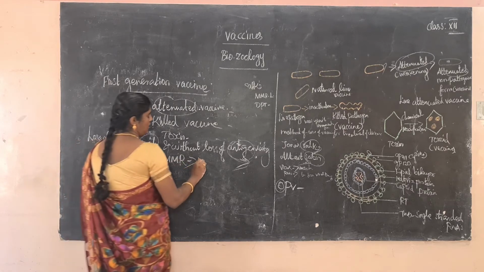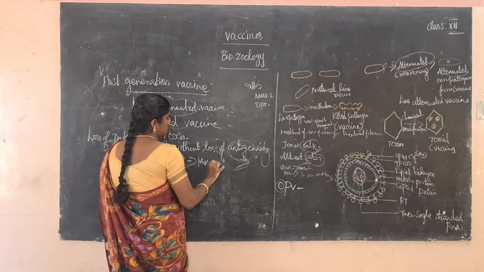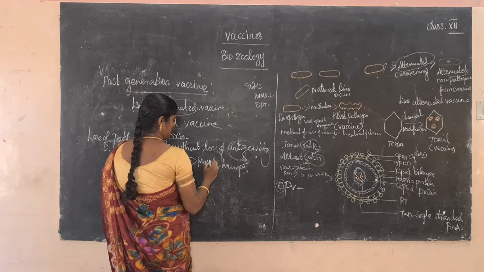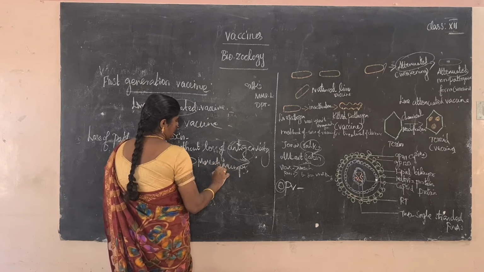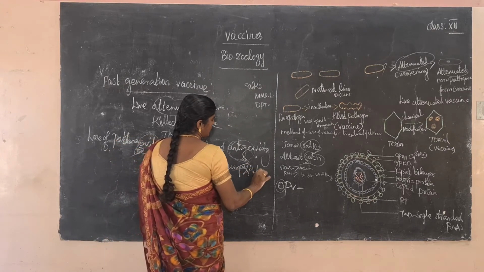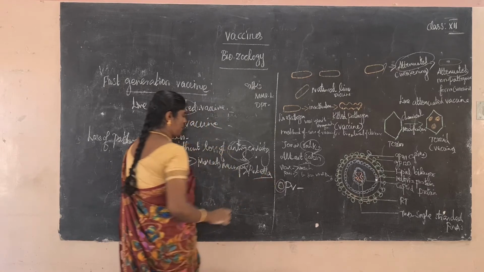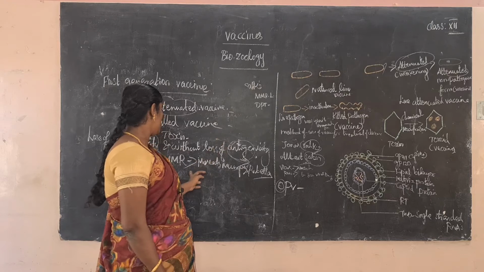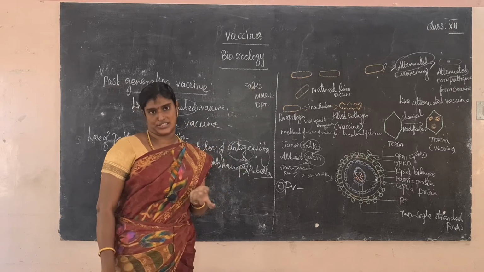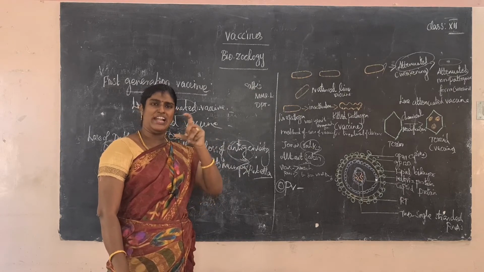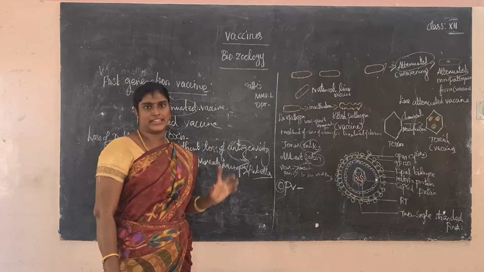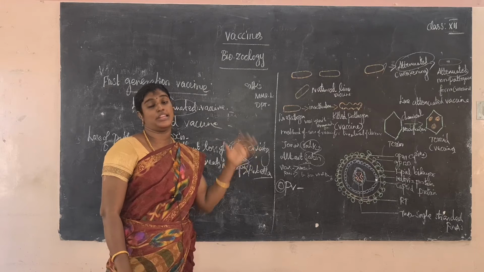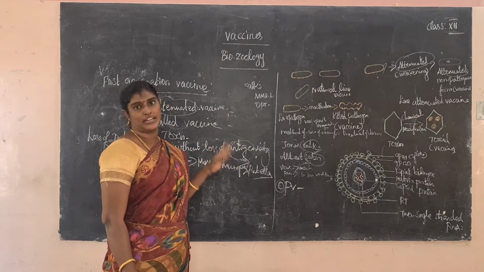In Tamil it is called the triple vaccine. MMR is the best example of a live attenuated vaccine. It is a live vaccine, but only pathogenicity is killed, and antigenicity is present.